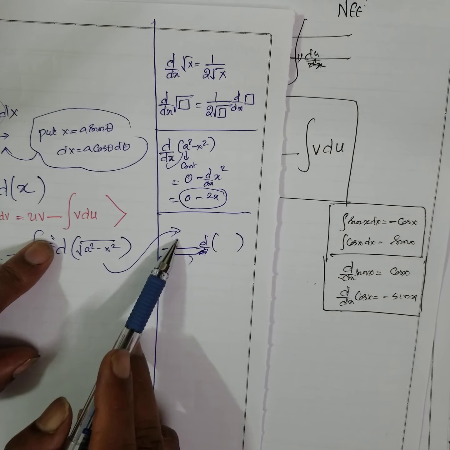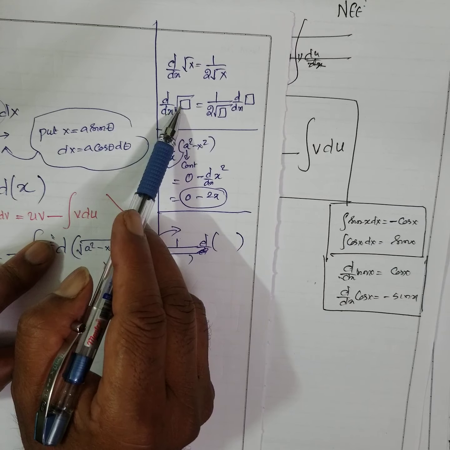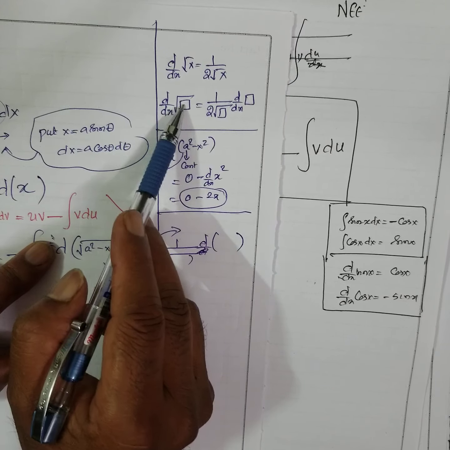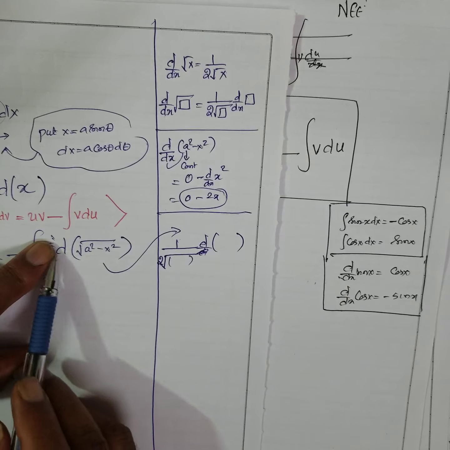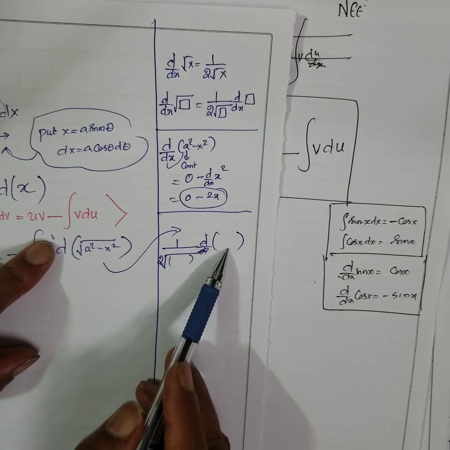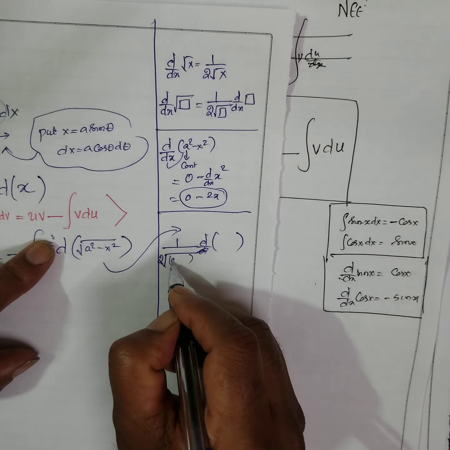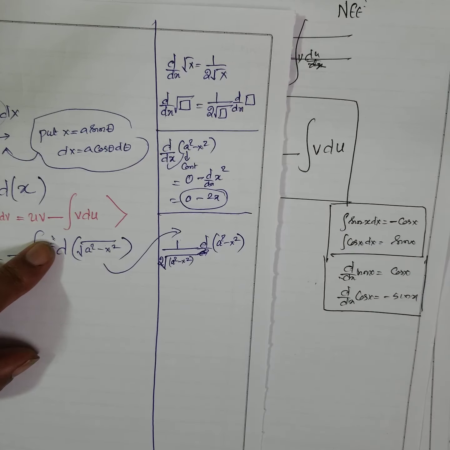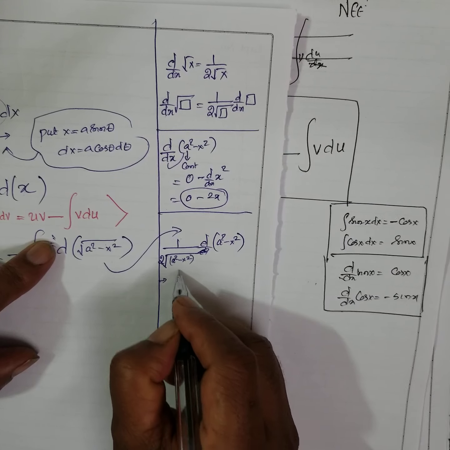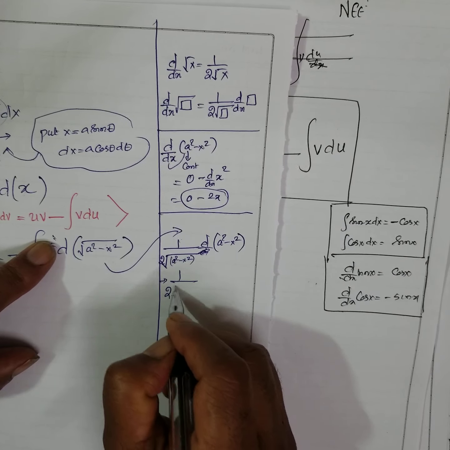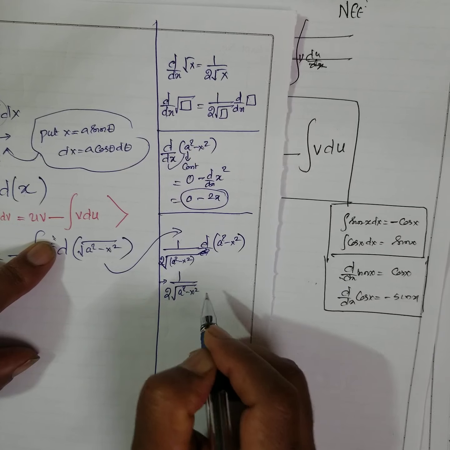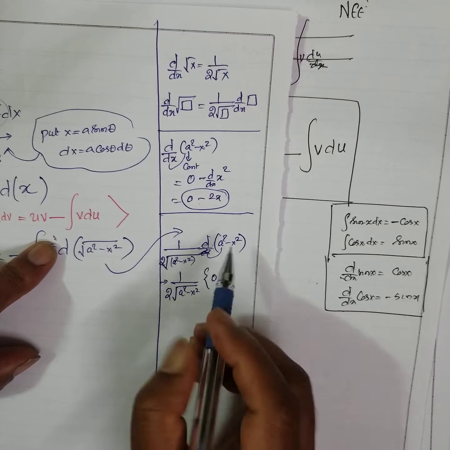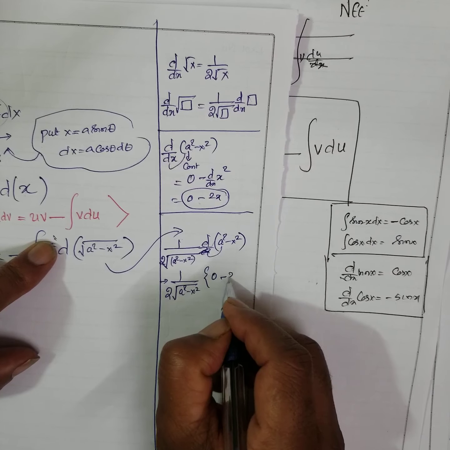Again, differential of root x is 1 by 2 root x. Differential of root box is 1 by 2 root box into differential coefficient of box. In the box, what does it contain? a square minus x square. Here also a square minus x square. Now this is equal to 1 by 2 root a square minus x square. Differential coefficient of a square is 0. Minus differential coefficient of x square is 2x.